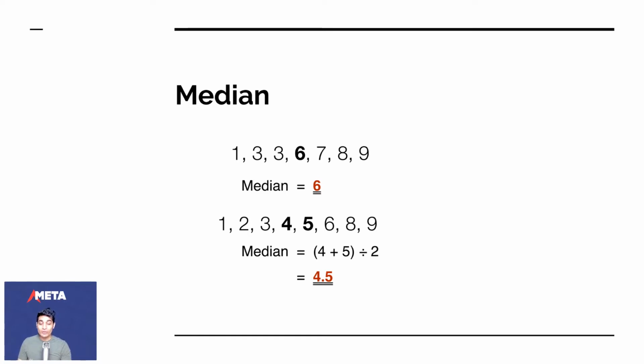On the other hand, when you have an even number of observations, as you can see in the next example, we have 1, 2, 3, 4, 5, 6, 8, 9. That's 8 observations, an even number. So what we do is take the 2 middle observations, that's 4 and 5, add them up and divide by 2. We always divide by 2. So as you can see, the median here is 4.5.